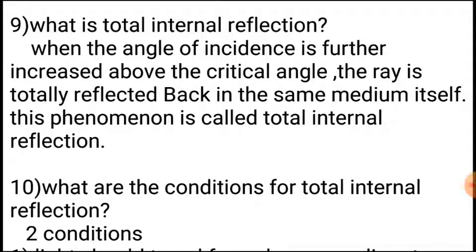We have already seen about the critical angle, because in critical angle the angle of refraction is 90 degree. So when the angle of incidence is increased above the critical angle, the angle of refraction should be greater than 90 degree. When it is greater than 90 degree, the ray is reflected in the same medium itself. So it is called total internal reflection.